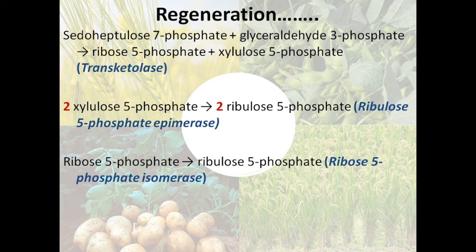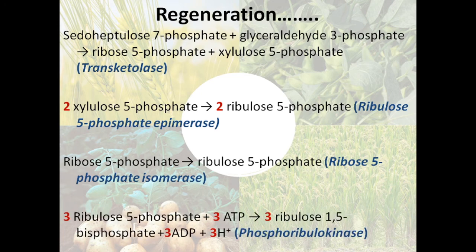Later, this ribose 5-phosphate, which was formed in the previous step, is converted into ribulose 5-phosphate. So we got 3 molecules of ribulose 5-phosphate. These 3 molecules of ribulose 5-phosphate, when combined with ATP, form 3 molecules of ribulose 1,5-bisphosphate. Here, the phosphate group from ATP is added to the ribulose 5-phosphate and it forms ribulose 1,5-bisphosphate. ADP is removed and 3 protons are also removed.